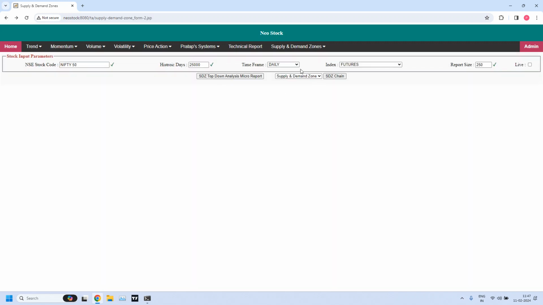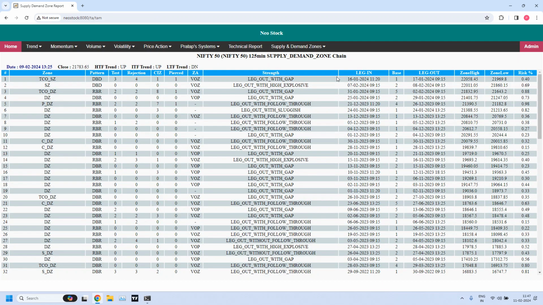So let me go back and generate the 125 minutes zones. Look into this 125. Here we have supply zones. One supply zone is already pierced, and another is a newly created supply zone between 7th and 8th February, last Thursday.